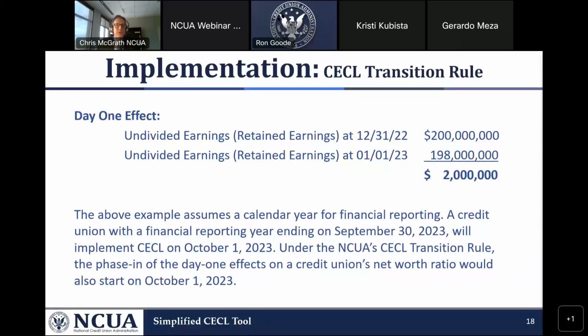So for the call report in that Schedule G, by entering your CECL adoption date on line 1 as being October 1st, 2023, and on line 2, that 2 million, the call report will automatically calculate and apply it over the fiscal years beginning from October 1st. Next slide, please.